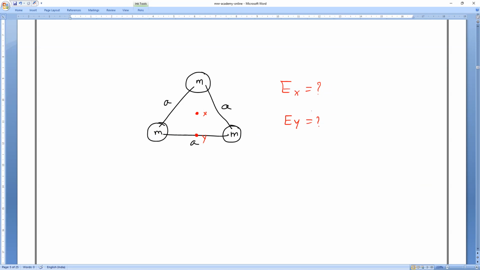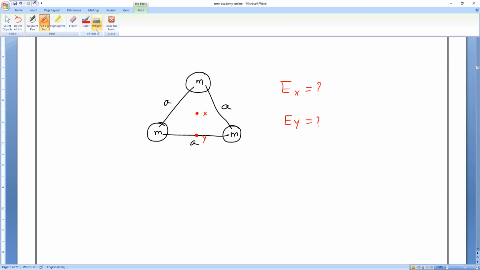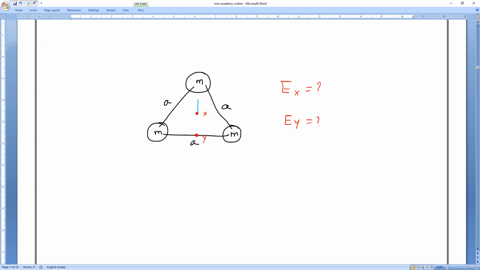You can see that at the point X, it is acted on from 3 different directions. Am I right or wrong? What are the points it experiences? It will experience the field by the m1 mass. Let me take this as 1, this as 2 and this as 3, whatever the masses are. It will also experience it from the others. So totally, let me take this as E1, this as E2 and this as E3.